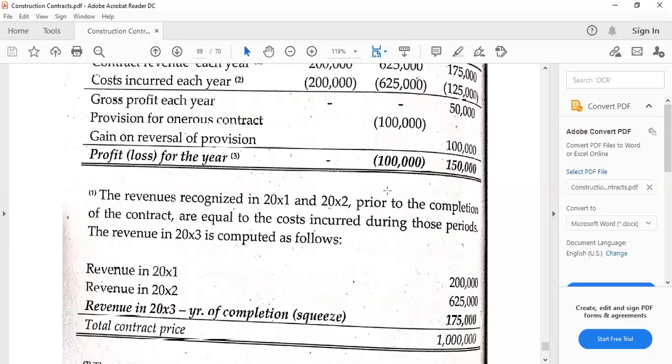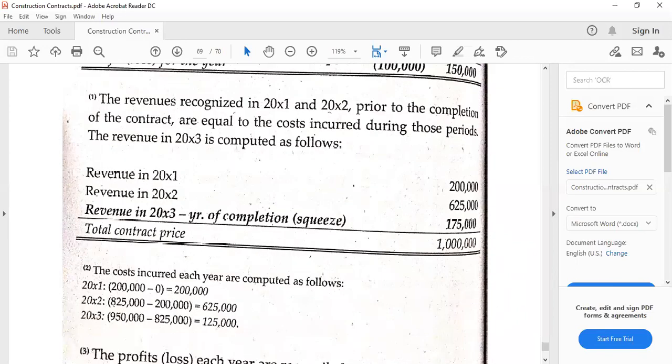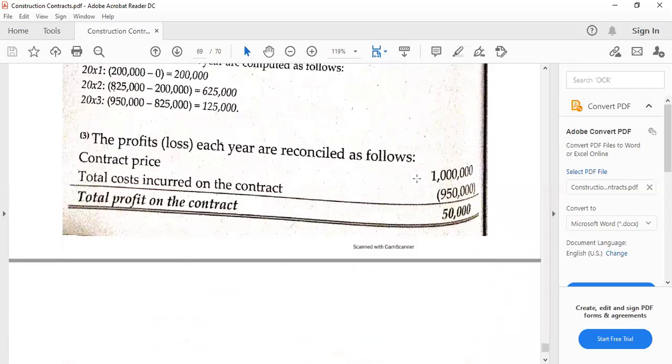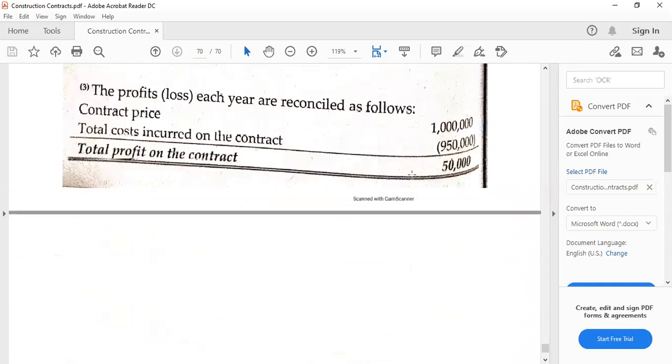Also, as an additional input, we can determine the revenue for 20x3 by squeezing the total contract price with the revenues from the two years, which are equivalent, by the way, to the cost. This analysis is not applicable to the percentage of completion method, so refer to those discussions. Then the profits, of course, are the contract price less the cost incurred on the contract. Then the total profit is here, so 50,000 pesos, also shown here.